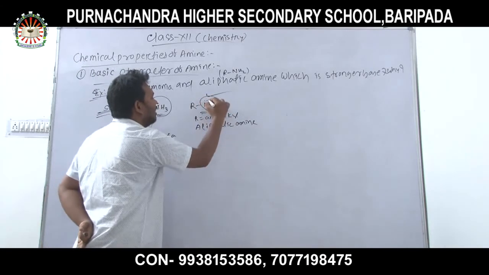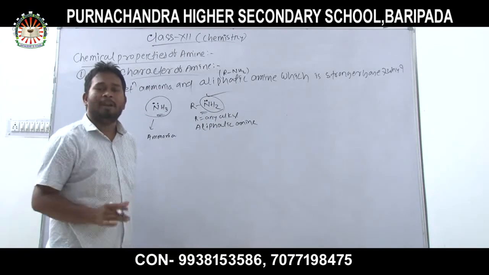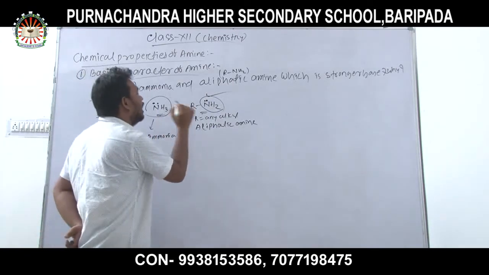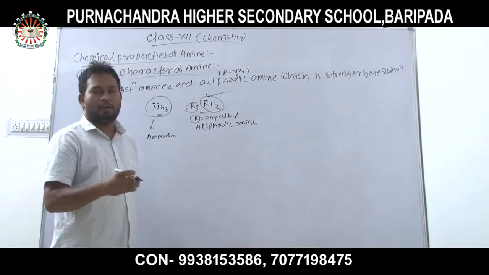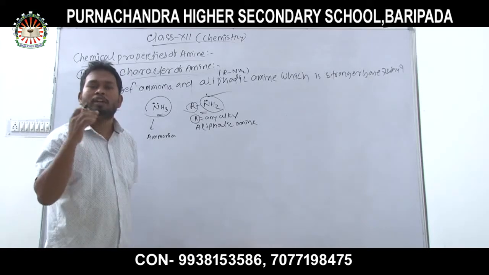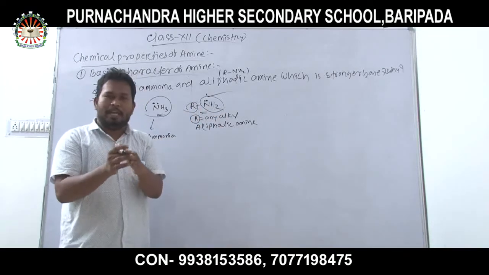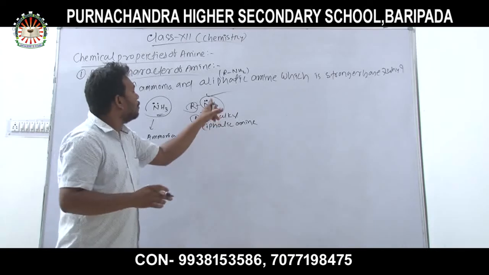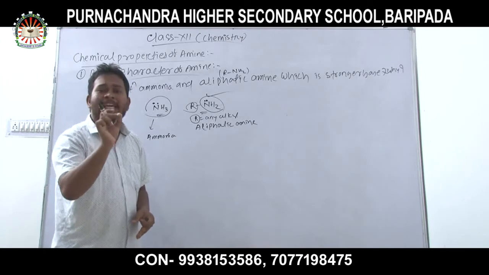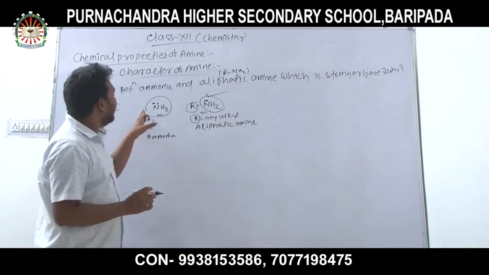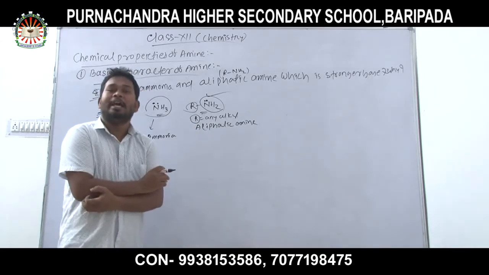Also, in aliphatic amine, over the nitrogen atom, a pair of electrons is present. But here R equal to any alkyl group, which is an electron donating or electron releasing group attached to that nitrogen. That's why the availability of electrons over the nitrogen atom increases due to the presence of alkyl group. So aliphatic amine is a stronger base than ammonia.